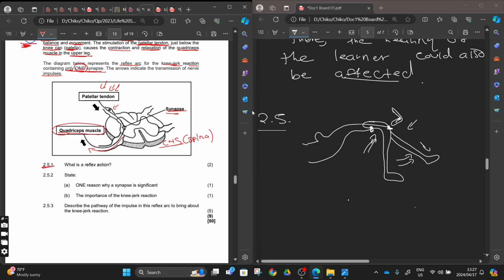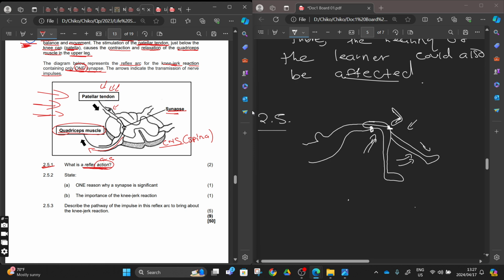We are just passing by here. You can see that they can also give you the full reflex action, right? This was 2023. They can also give you the full reflex arc, or just give you a small piece showing something like this, right? But what is a reflex action? There's a reflex arc and a reflex action. What is a reflex action? Number 2.5.1, what is a reflex action?